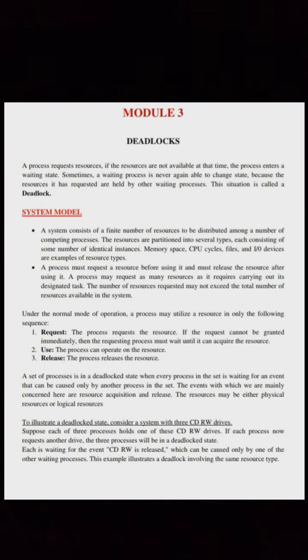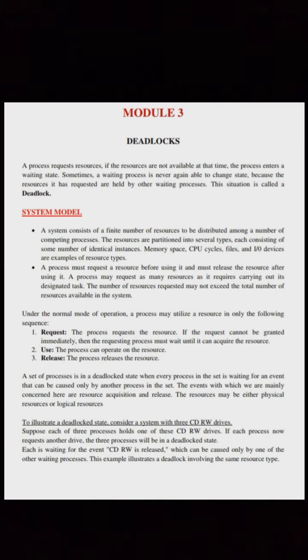A set of processes is in a deadlocked state when every process in the set is waiting for an event that can be caused only by another process in the set. The events with which we are mainly concerned here are resource acquisition and release. The resources may be either physical resources or logical resources.